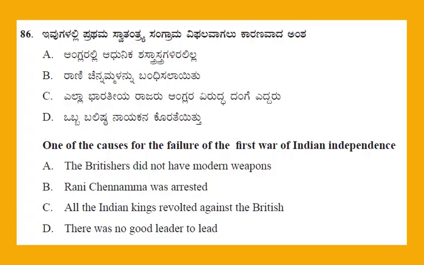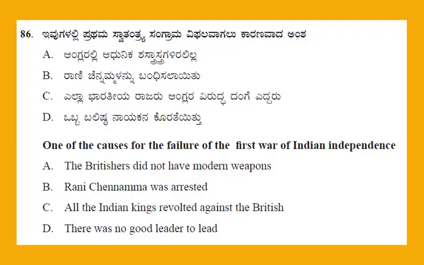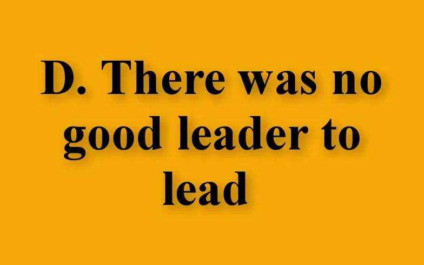Question number 86. One of the causes for the failure of the first war of Indian independence. This is the question from history unit number 6, the first war of Indian independence. The four options: option A, the Britishers did not have modern weapons; option B, Rani Chennamma was arrested; option C, all the Indian kings revolted against the British; option D, there was no good leader to lead. And the right answer for this question: option D, there was no good leader to lead.